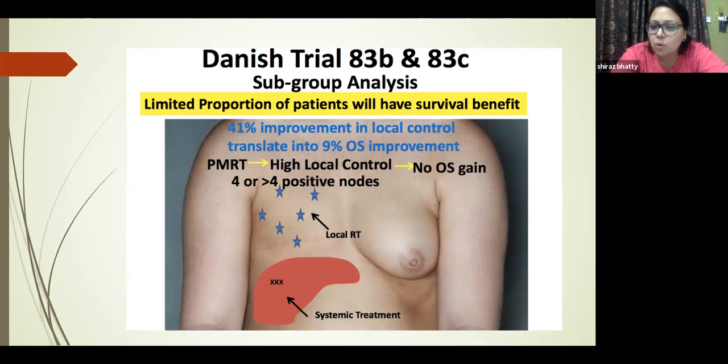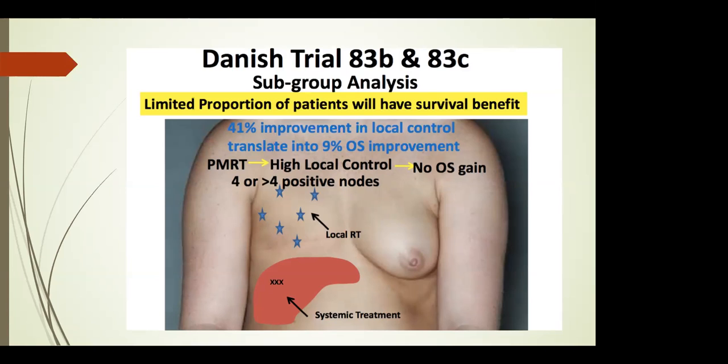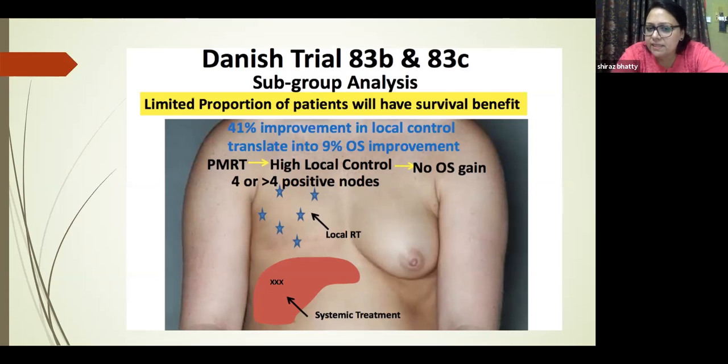chemotherapy. So now here in both the pictures, local control has to be taken care of by radiotherapy. In the previous picture, there was 23% improvement in local control, and in this picture, there is 41% improvement in local control. Getting my point? So this is how I'm trying to explain to you the crux of all the trials which we have tried to study. That at least tomorrow, if somebody asks you what will you do in 1 to 3 lymph node cases, you'll be able to answer that yes, we'll give PMRT. Okay.